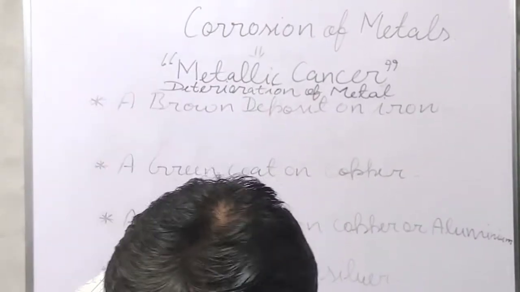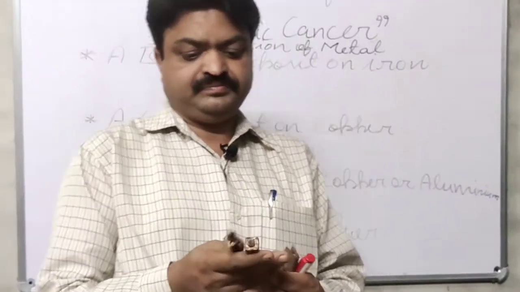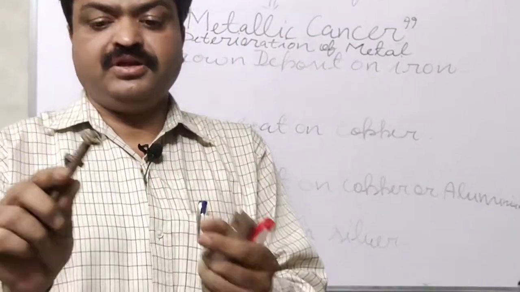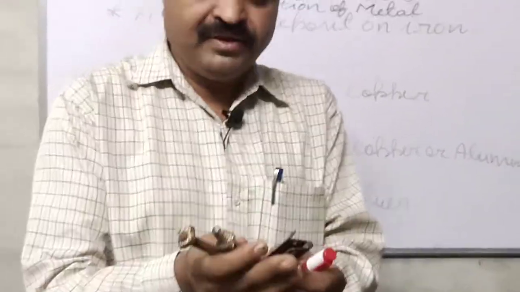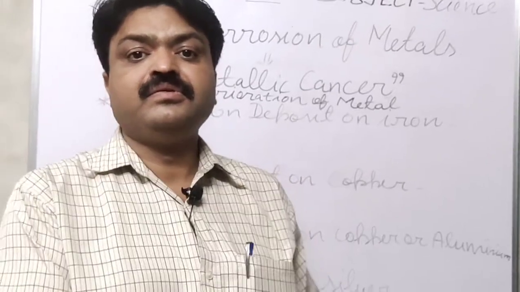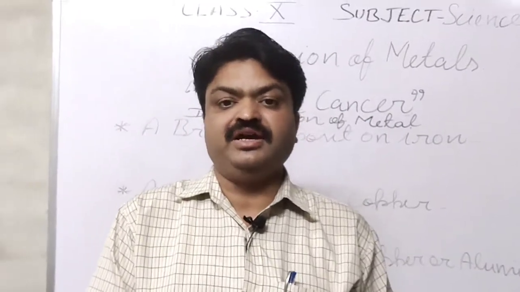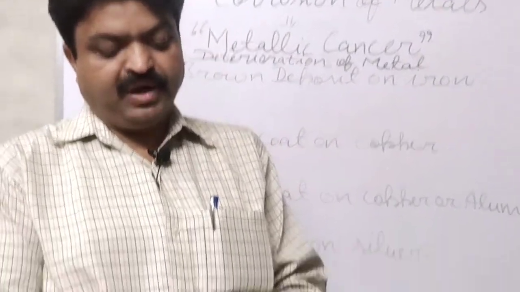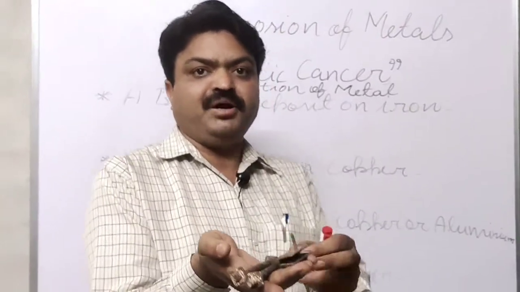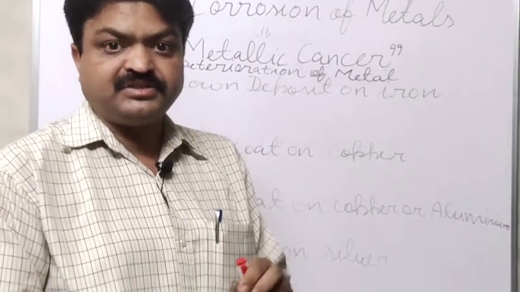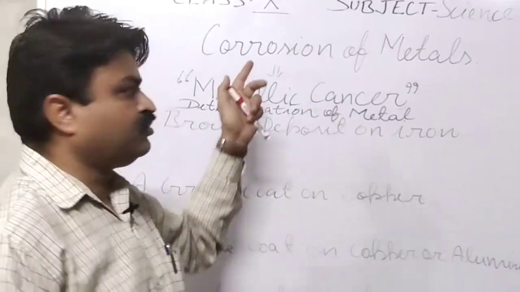Due to that, we observe the iron objects. These are iron objects: nuts, screws, and the hinge of the door. Now you can observe that they have a brownish substance on them, and that brownish substance is known as rust. It is a powdery substance found on them, and this process is known as rusting. So rusting also comes in the category of corrosion.